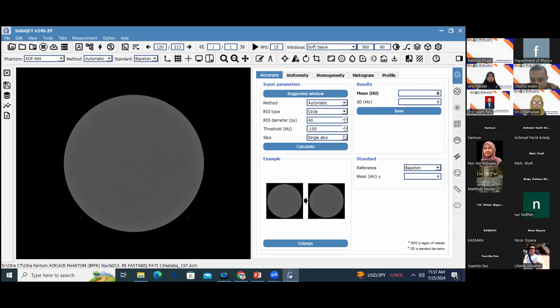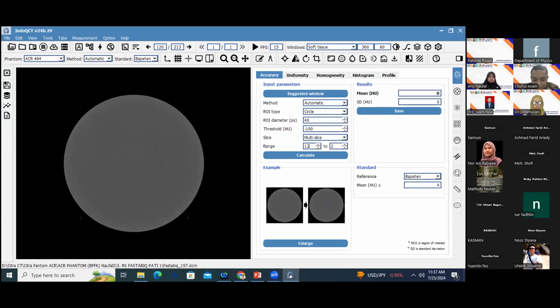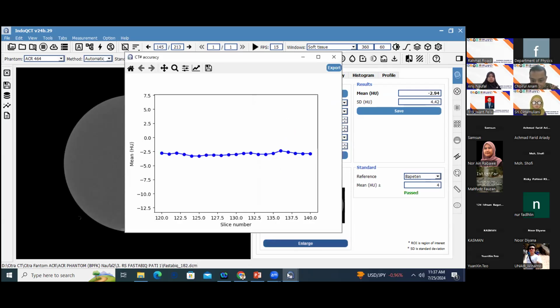So I choose multi-slice, start from 120, and then I move to another slice until, for example, 140. Okay, and then I calculate, and I have this.